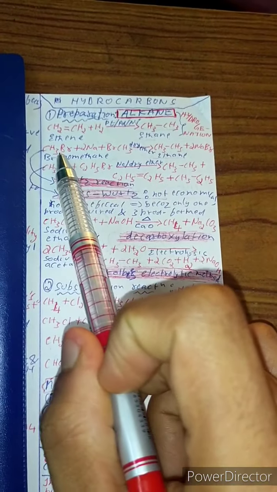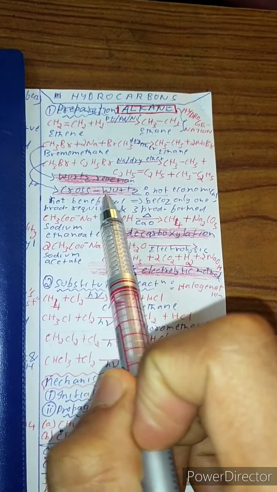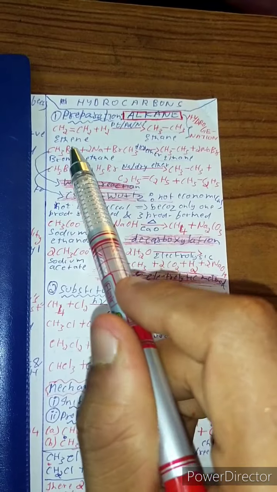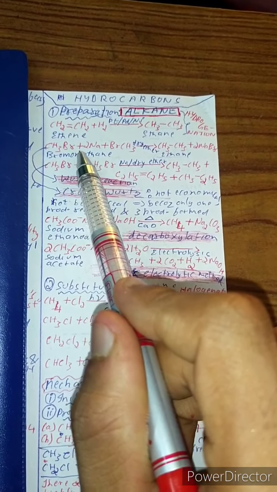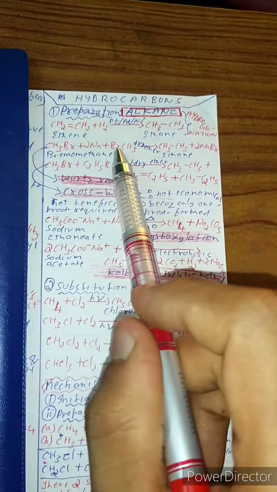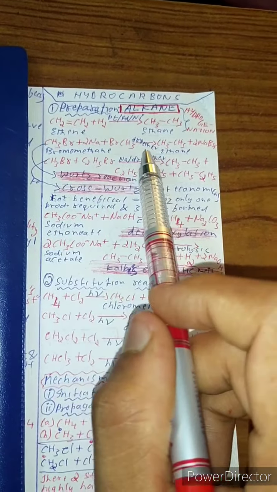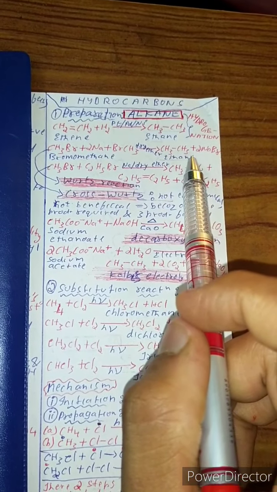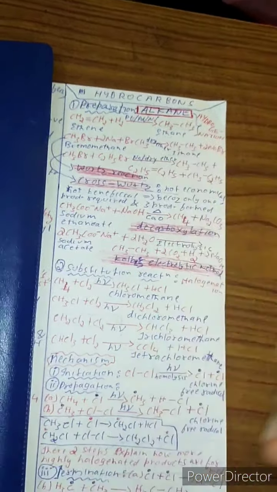One is Wurtz reaction and second one is cross-Wurtz reaction. In Wurtz reaction, an alkyl halide reacts with sodium and another alkyl halide with sodium in presence of dry ether to give alkane plus 2 NaBr.